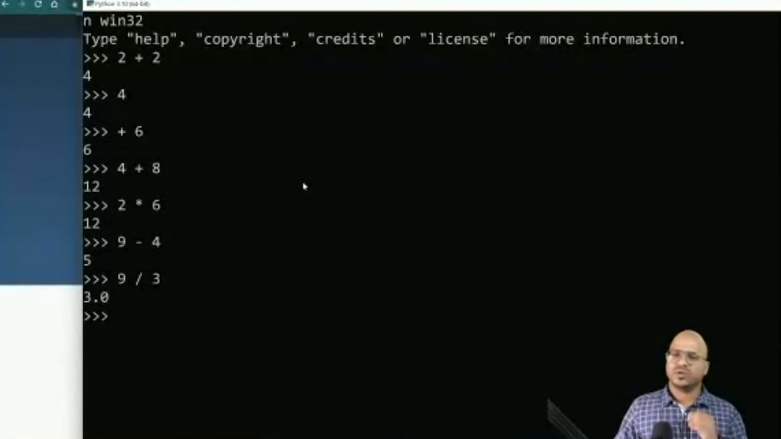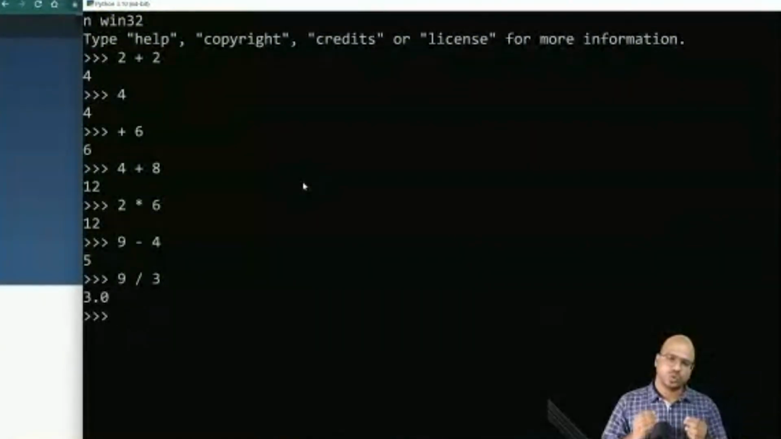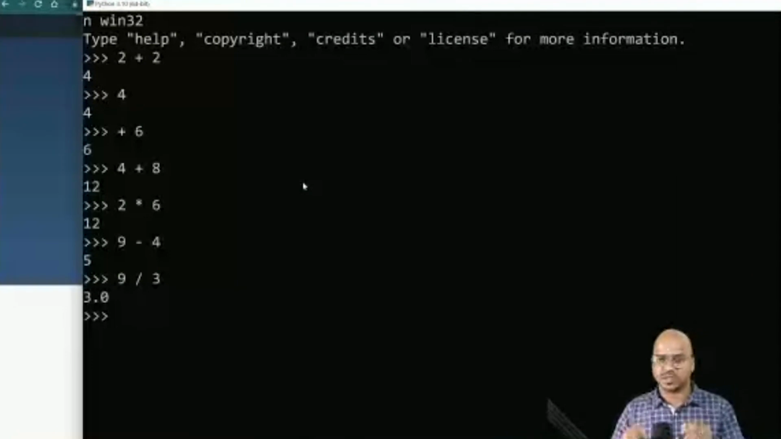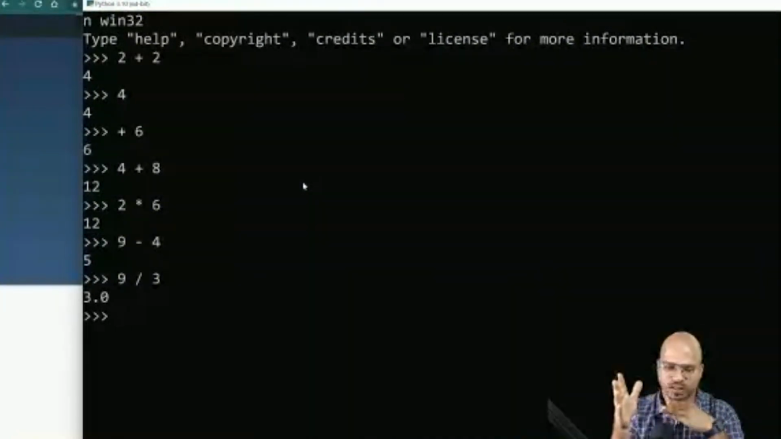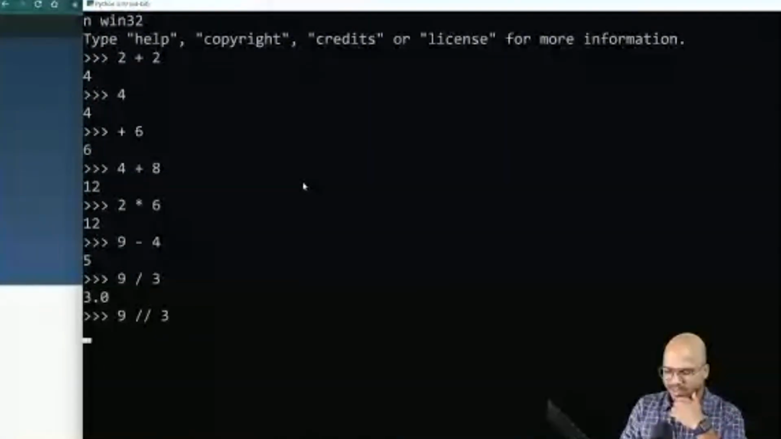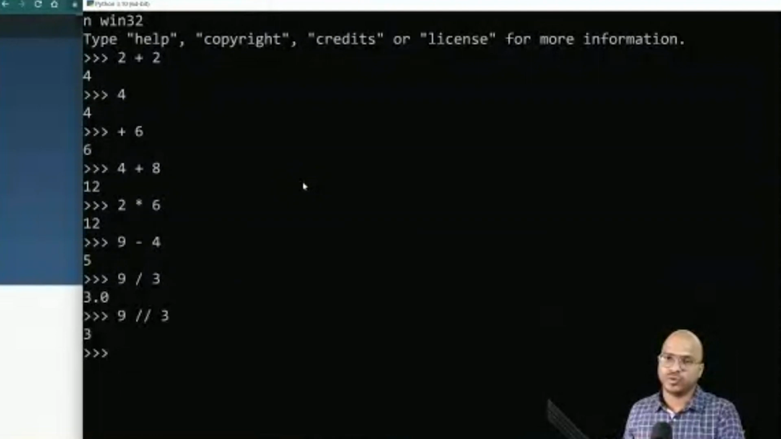Now, the only thing is when you divide 9 by 3, you get 3.0, because when you divide something, of course, you will get the point values as well. This is what we don't want, right? So in that case, you can put two backslashes and enter. It will only give you the main value, not the point values. Okay, so basically we can do division, multiplication, and subtraction.